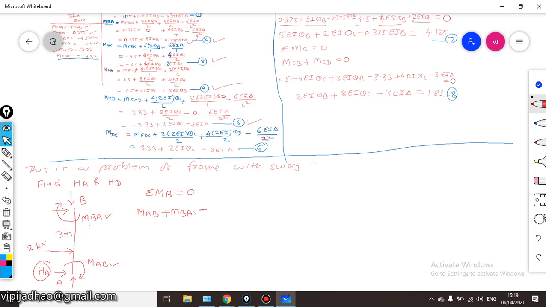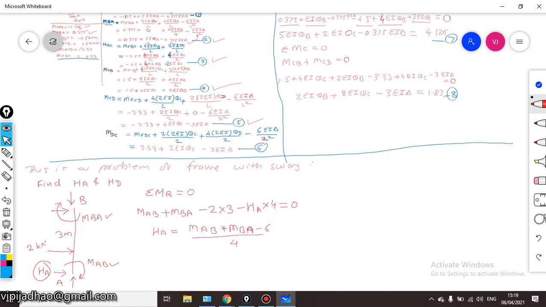So this will be minus 2, that is magnitude of force multiplied by distance, that is 3, minus HA, that is horizontal reaction at A multiplied by distance, that is 4. This is equal to 0. Just find out the value of HA here. So HA will be equal to MAB plus MBA minus 6 divided by 4. This will be the HA.